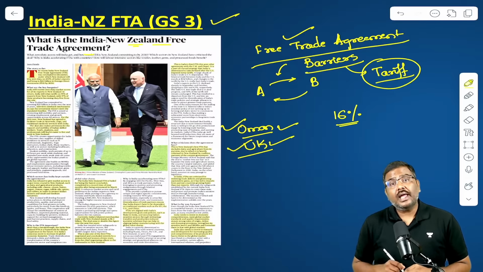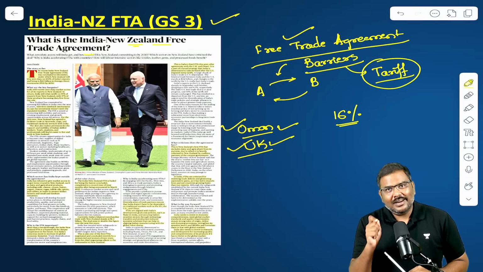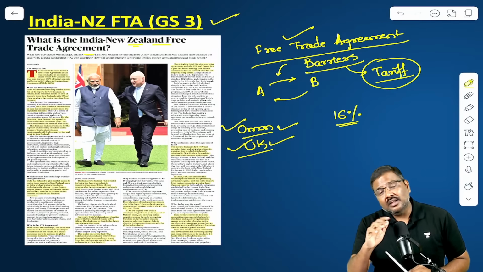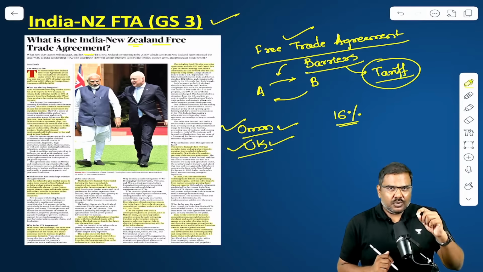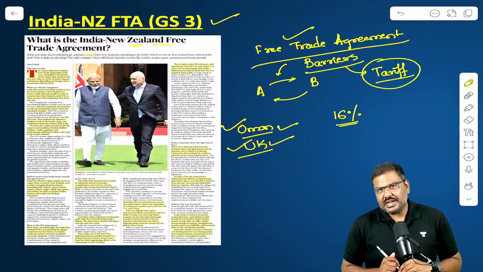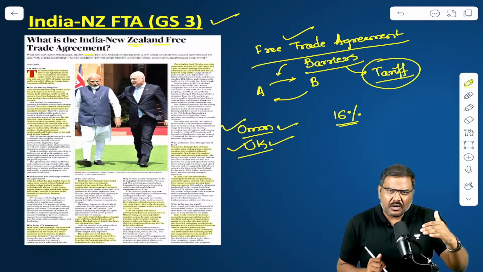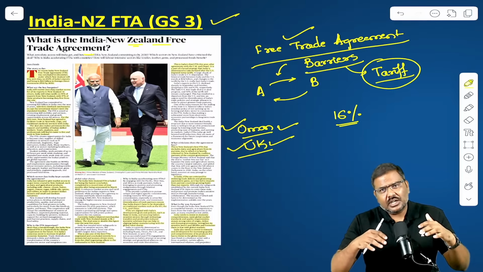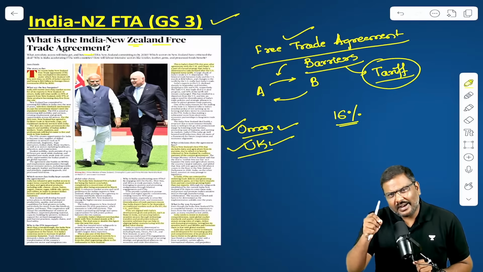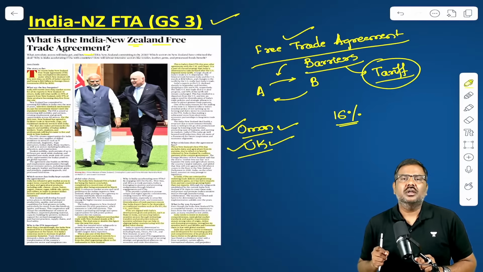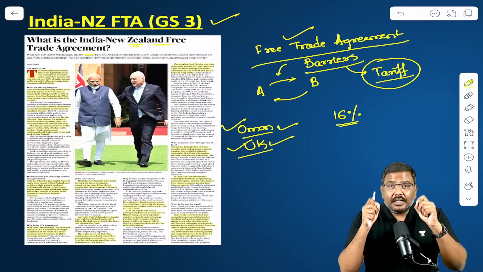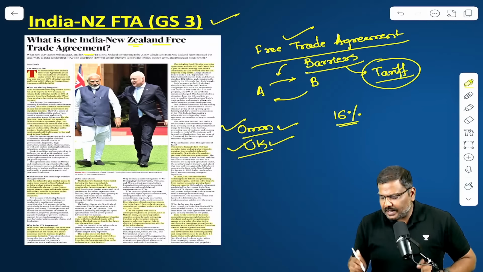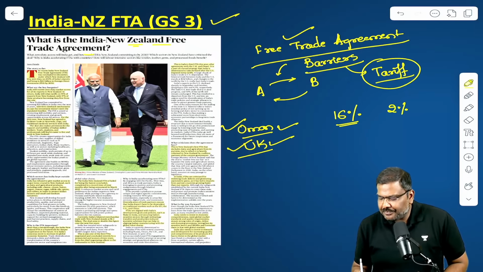I'm talking about the average, not just a single product line. India imposes around 16% average tariffs. Although it has reduced over a period of time since 1991, in recent times, in order to promote production in India, it has increased by a small margin. On the other side, the average tariff imposed by New Zealand is just over 2%.